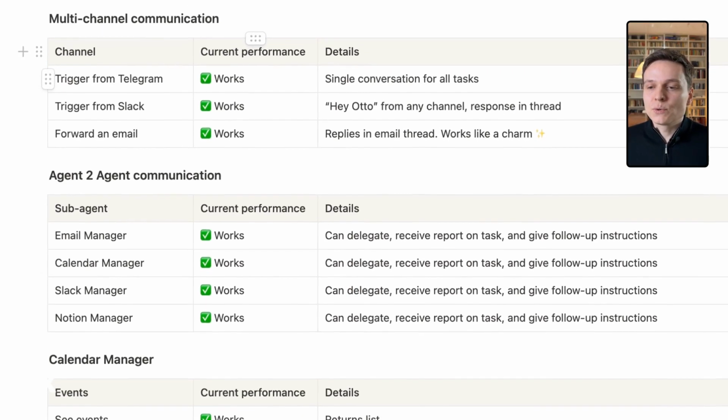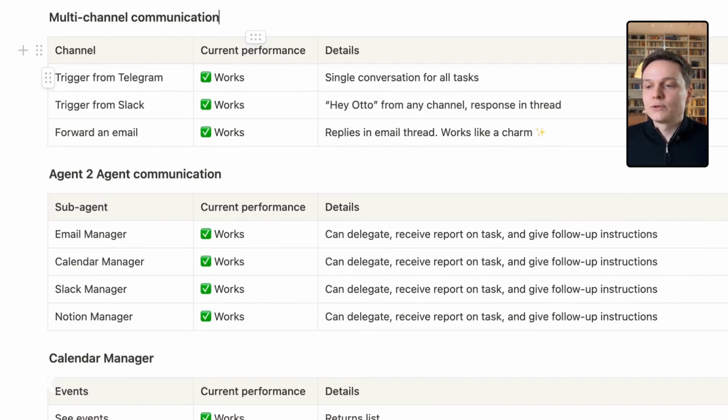Now, on the agent-to-agent communication, Otto can delegate, receive tasks, and give follow-up instructions to my 4 subagents. There's still a few things I need to correct. Sometimes it doesn't respond to me. Sometimes things get lost. But overall, it works already. It's good enough. In the worst case, the task was completed, but I don't get a notification. But these are small things I need to adjust. Otherwise, the delegation works pretty well and work gets done, which is the essential.